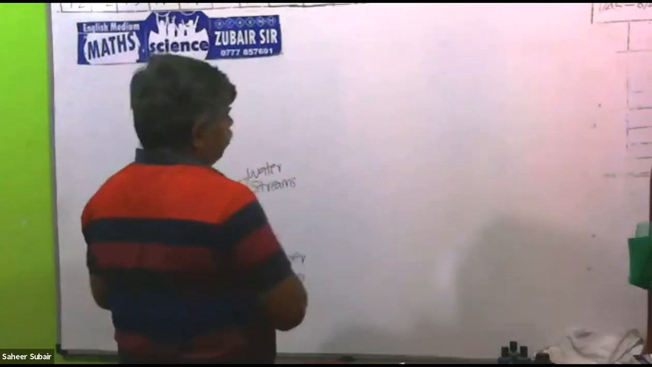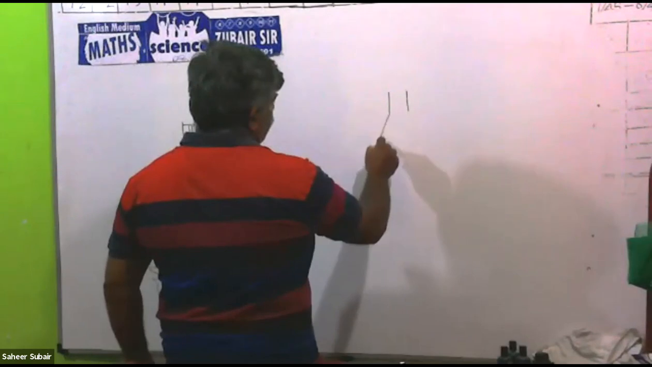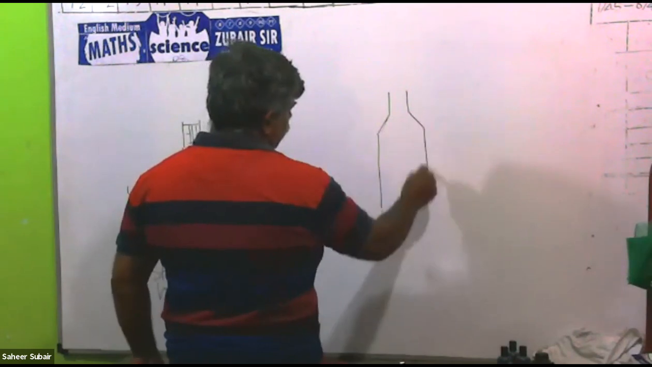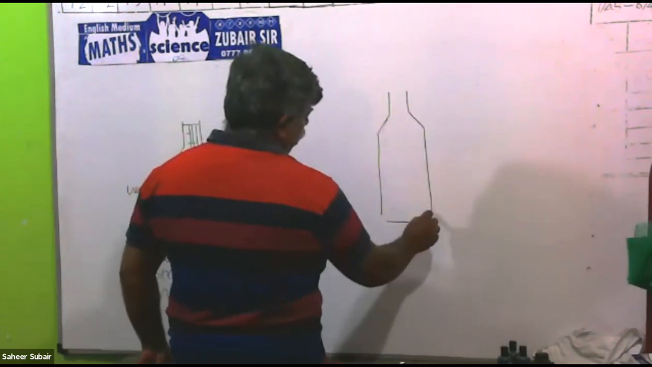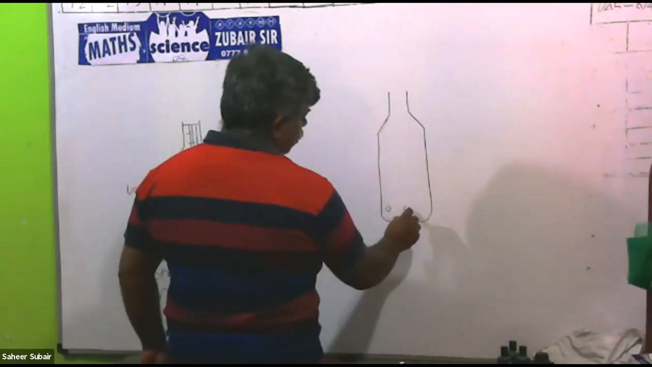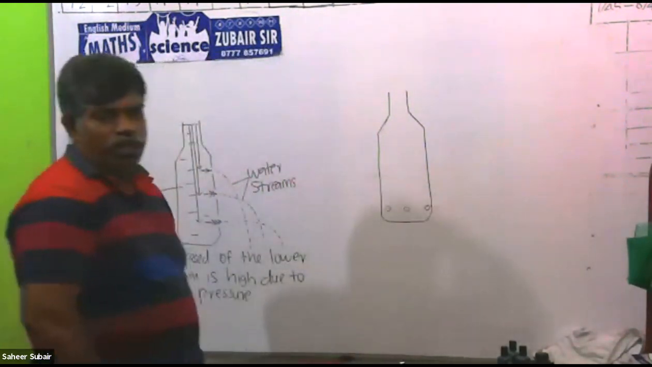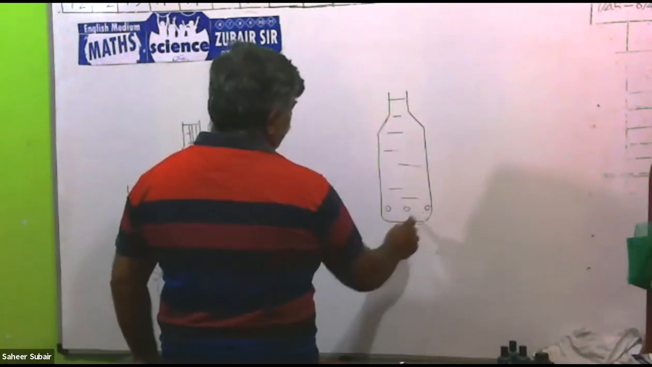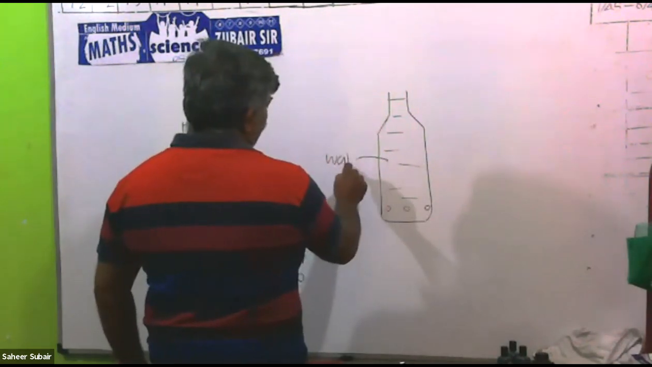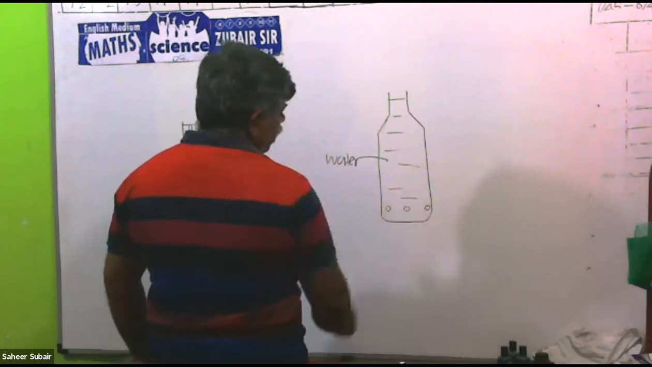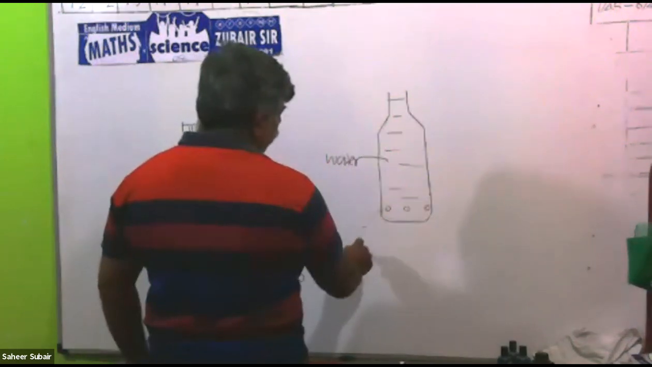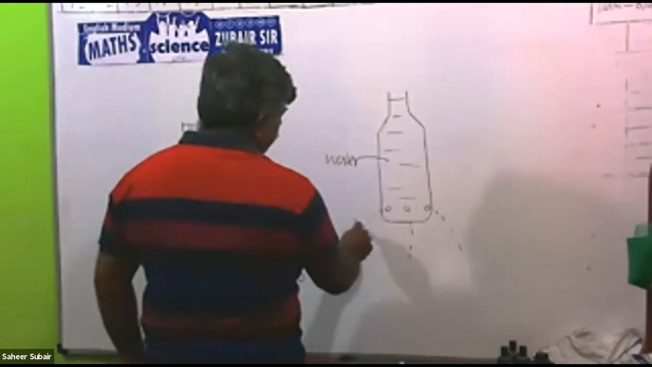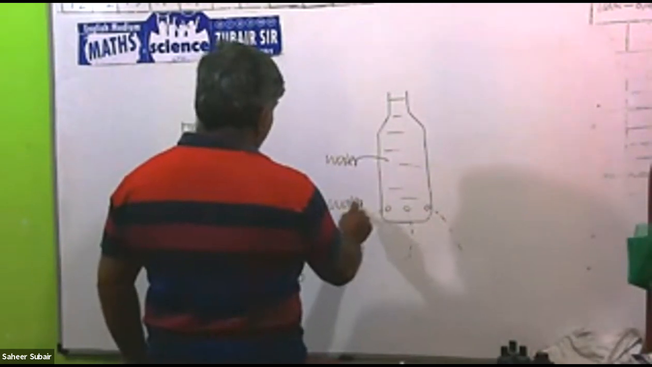Now we take a bottle same like earlier one, and put few holes on the same level. Then fill this with water. So water is there inside of this. The holes are there on the same level. Then the water will spill out through this. You can see the water streams.